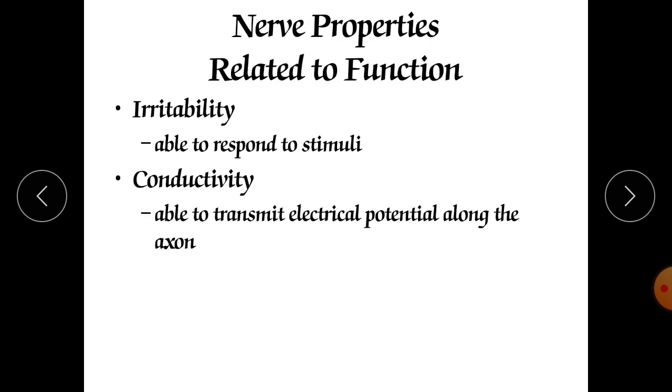Nerve properties related to function: irritability, the ability to respond to stimuli, means they are responsible for excitation, excitability. They are responsible for impulse generation and impulse propagation, conduction. So they are able to show a response to stimuli, or a motor response. Conductivity is the ability to transmit electrical potential along the axons. So they are conducting the impulses from one neuron to another neuron.